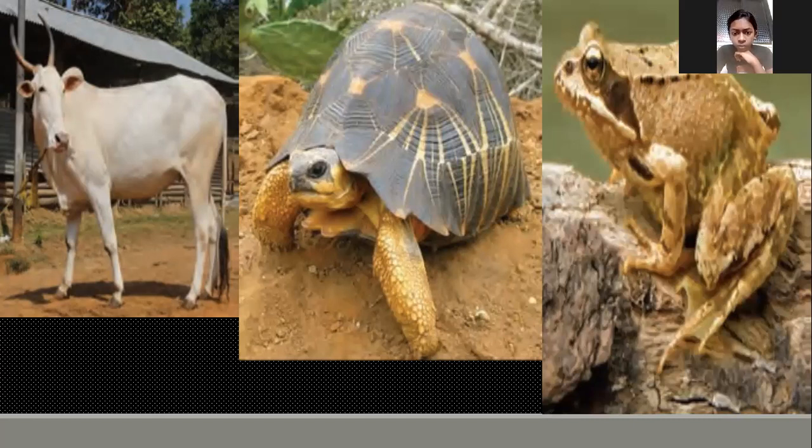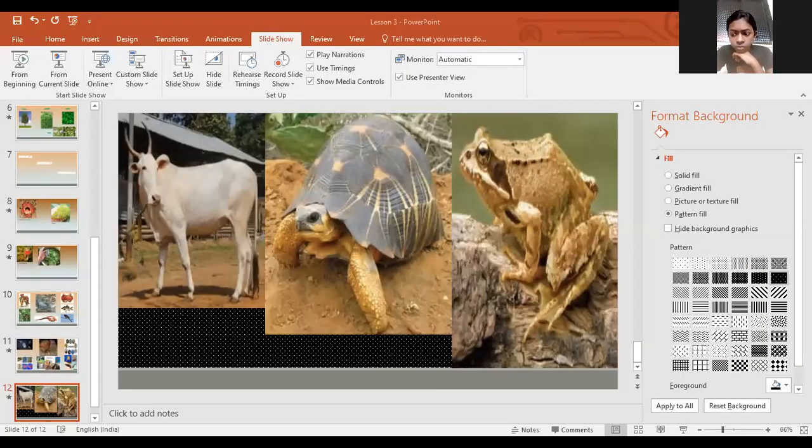Okay, so based on the habitat, we can classify animals again into three types. The animals which live on land are known as terrestrial animals. Animals which live in water are known as aquatic animals, and which are found both on land and water are known as amphibians. Clear?